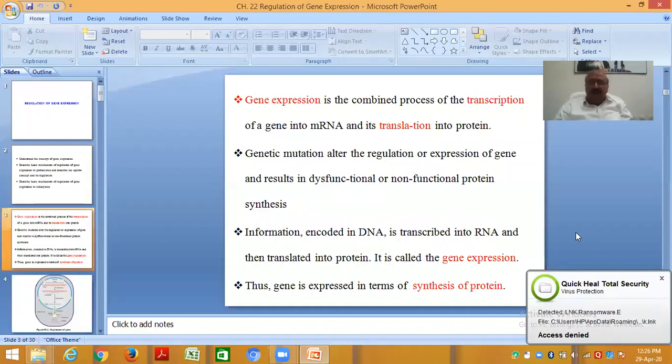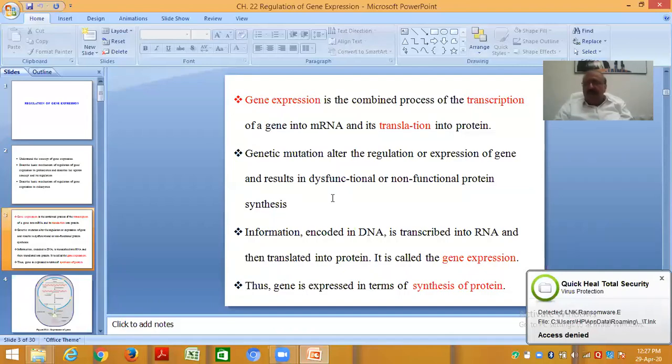Gene expression is the combined process of transcription of a gene into messenger RNA and translation into proteins. It means gene expression is the combined process of transcription and translation. Genetic mutation alters the regulation of the expression of a gene and results in dysfunctional or non-functional synthesis.